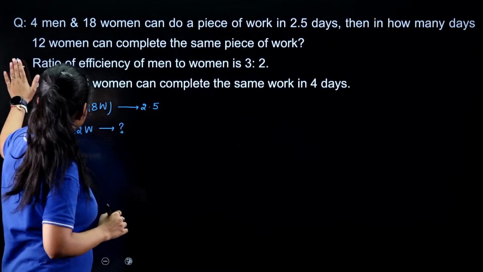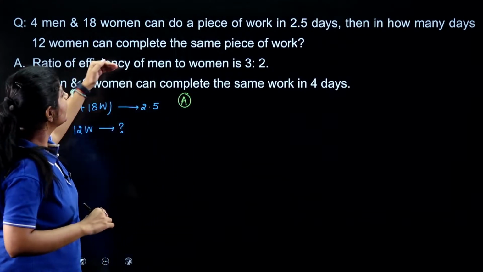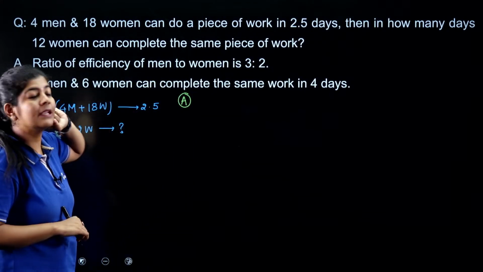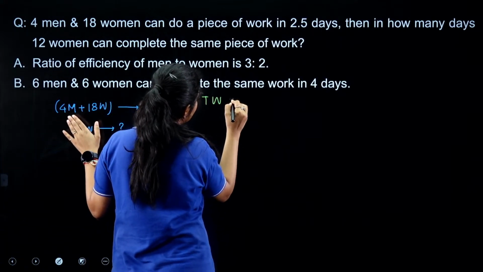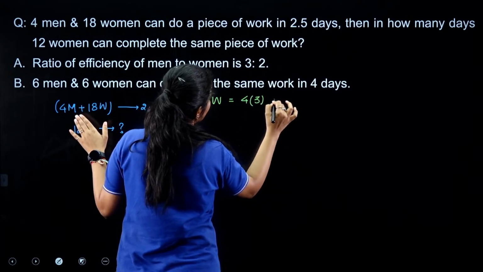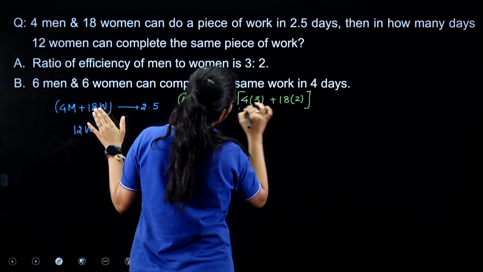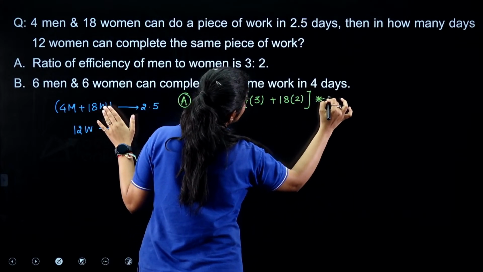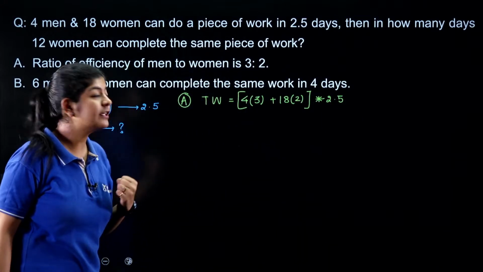From statement A, as it is given that the ratio of efficiency of men to women is 3:2, we can find the total work, which is nothing but (4 into 3 plus 18 into 2) multiplied by the number of days, that is 2.5, right? This is the total work that we are having.